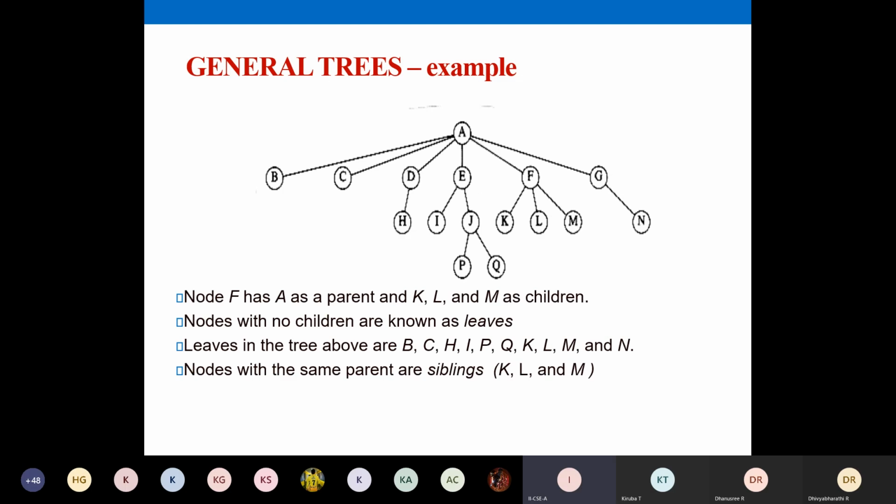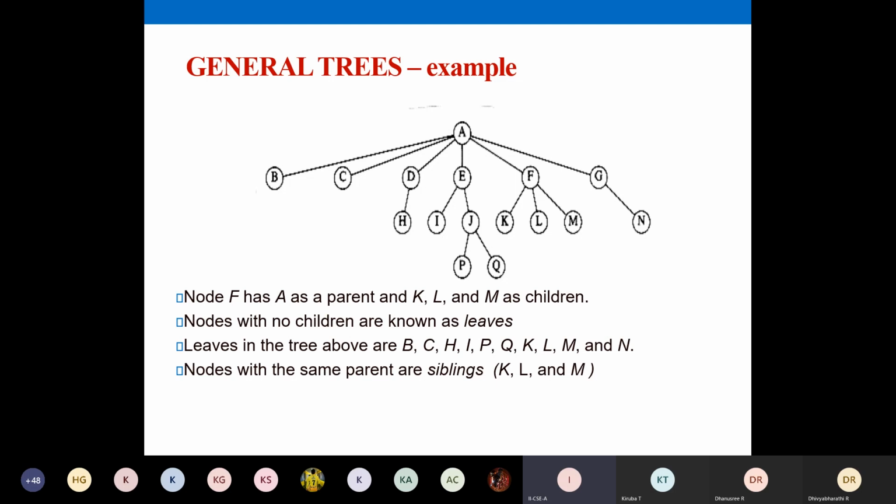So here are some definitions. We'll just read through this. Node F has A as a parent and K, L, and M as children. And nodes with no children are called leaf nodes. For example, B, C, H, P, Q, K, L, M, N, they are all leaf nodes. Those nodes that do not have any child are called leaf nodes.